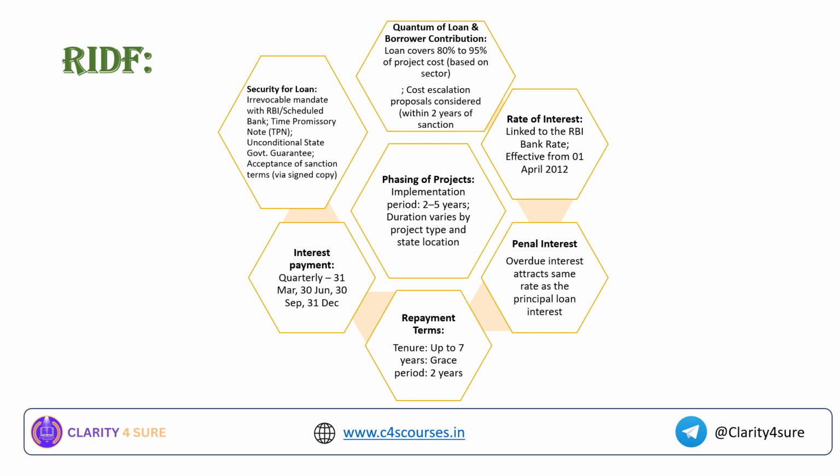For example, if there is an investment that is being made in the laying of rural roads. Okay, initially it was given as 5 crores, but due to some inflation or increase in the material cost, if the budget is going to increase to 7 crores within 2 years of the initiation of this project, that cost escalation proposal will also be considered under this RIDF fund.